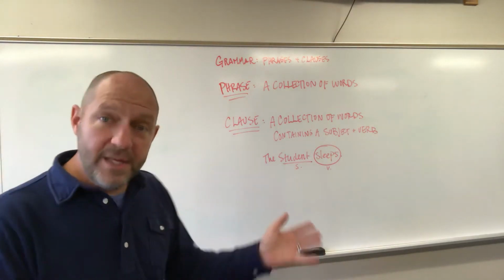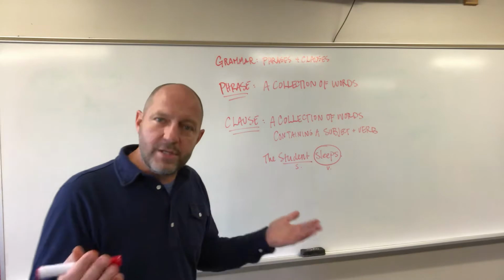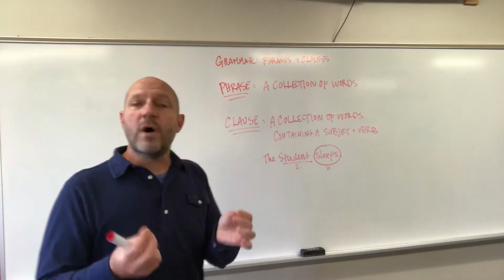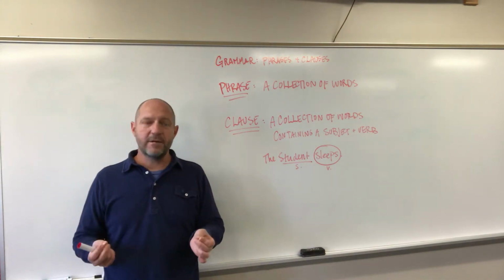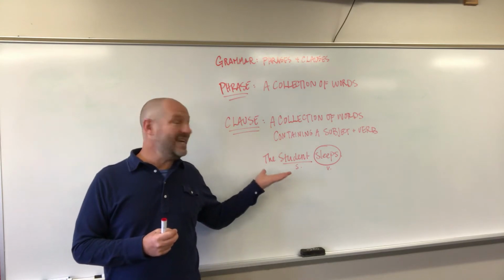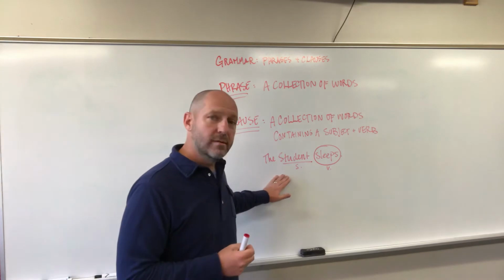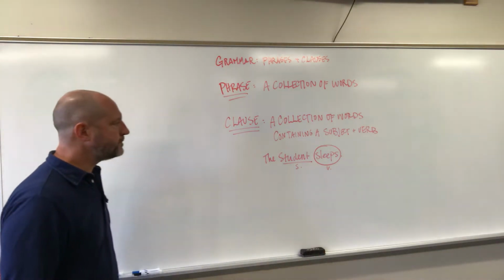Now, is this a sentence? Well, absolutely. It is also a sentence. What I said earlier is one must have a clause to have a sentence. And in this case, the clause is the sentence. Subject, verb. Pretty easy.